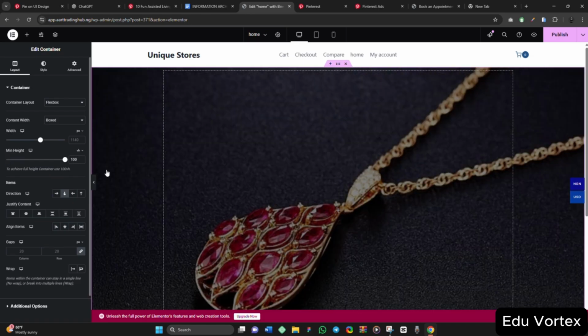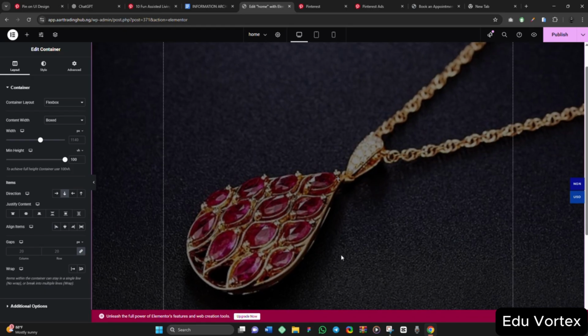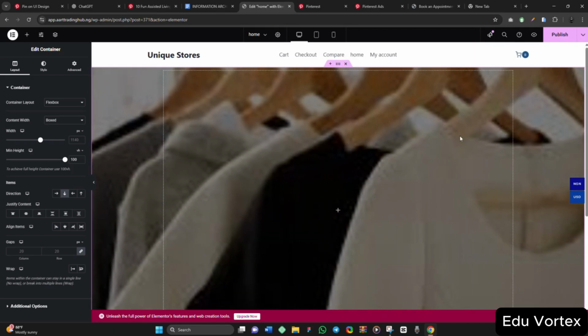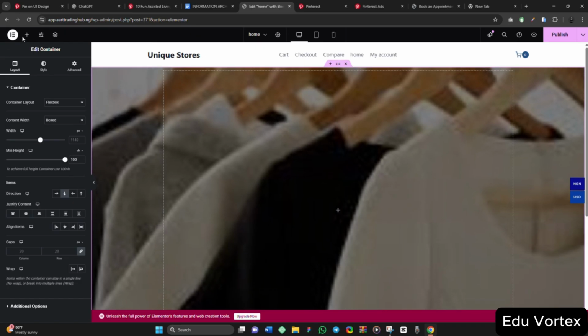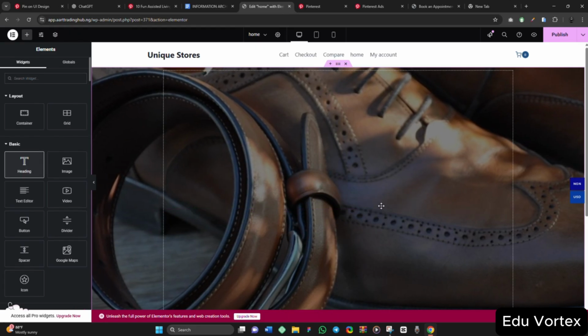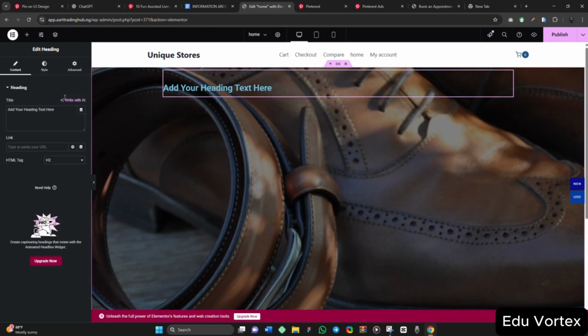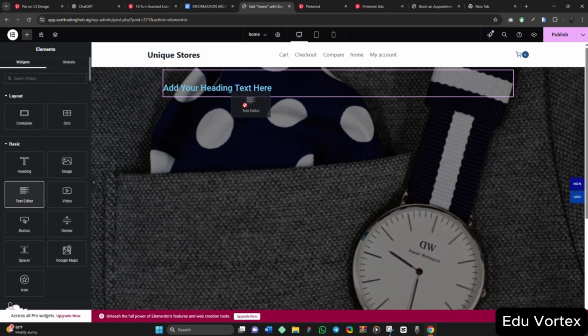That is, the hero section will take the full height of whatever screen size it is showing on. So I'll just drag in a heading here. Sorry, I will drag in a text description.